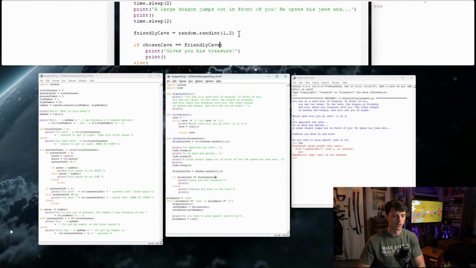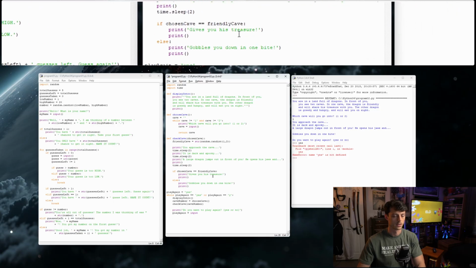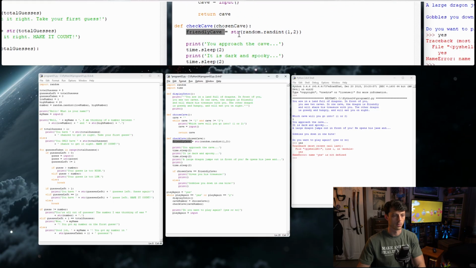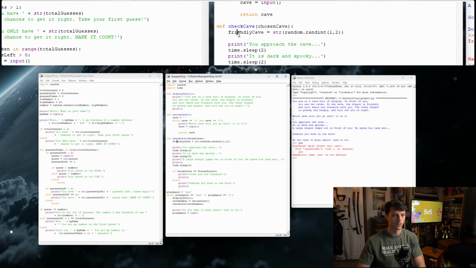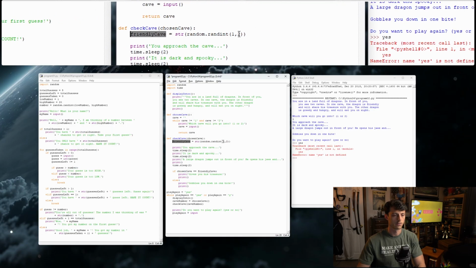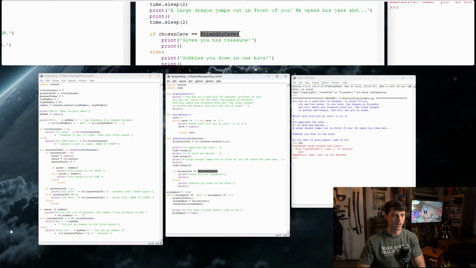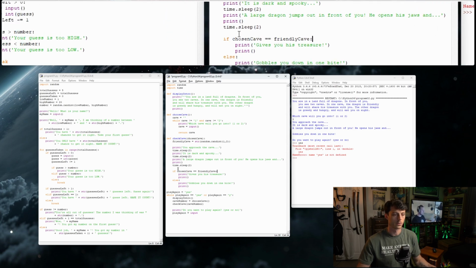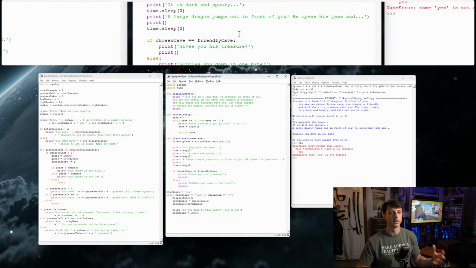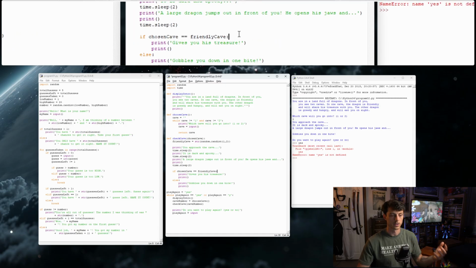Now this is just a personal preference for me. Let me clean this up a little bit. And let me just have the variable up here. And then let's turn this into a string right here. So this is already a string. It's already converted. It's already done. Now all we have to do is put friendly cave here. We don't have to say string, we don't have to convert it while we're doing the if statement. It just makes it cleaner in my mind and how I see things. But that's my style of coding, I guess.